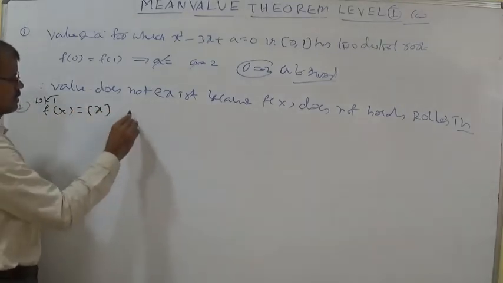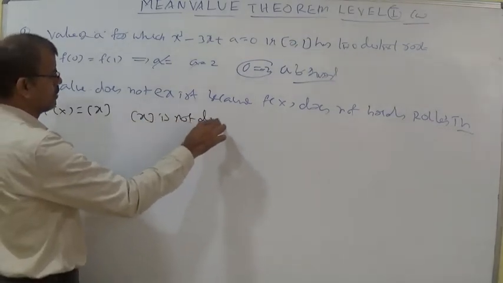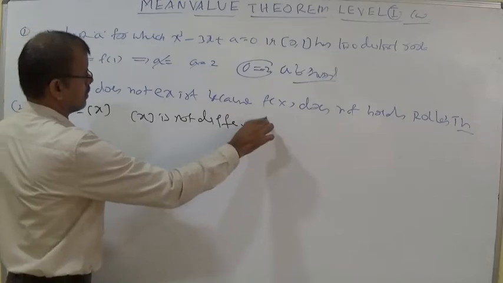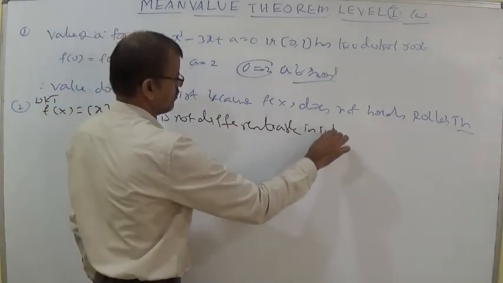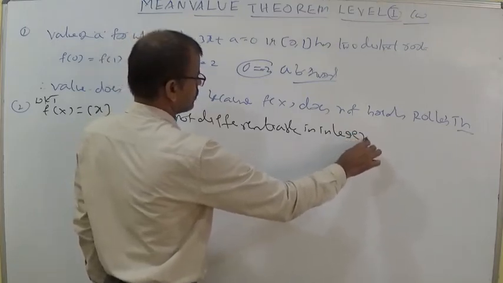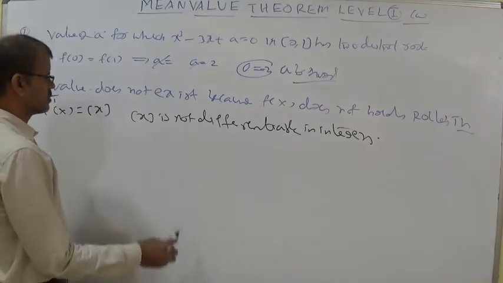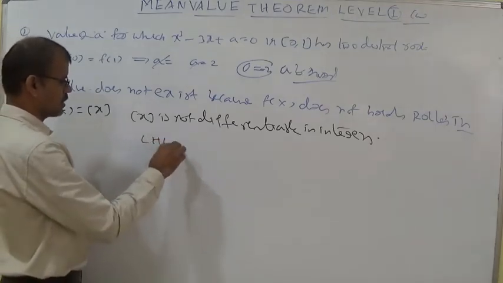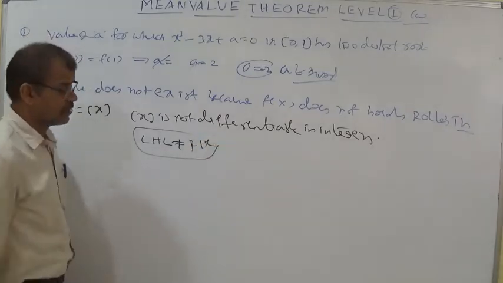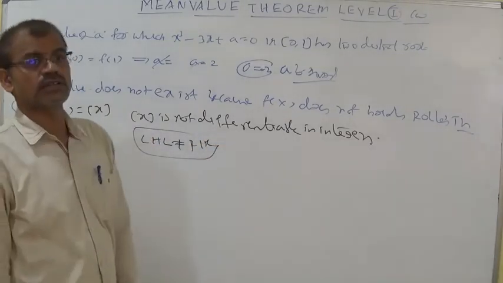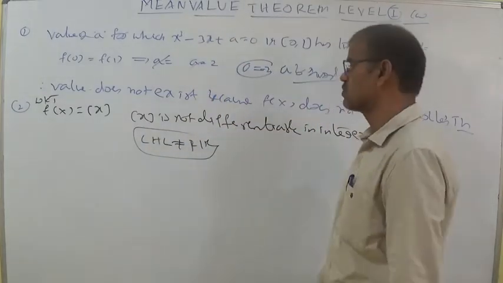We know that step x is not differentiable at integers. Whenever the value is given as integers, step x is not differentiable, because LHL is not equal to RHL, so the limit does not exist, it is not continuous, it is not differentiable. Already we discussed this in the chapter differentiability.